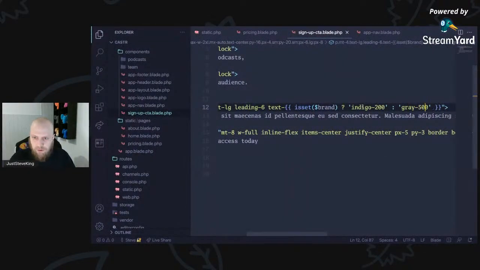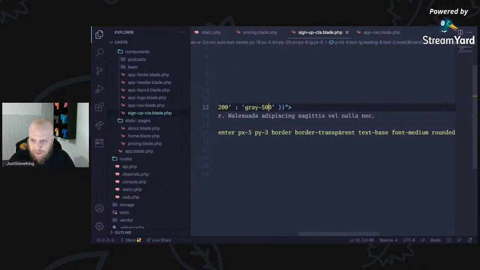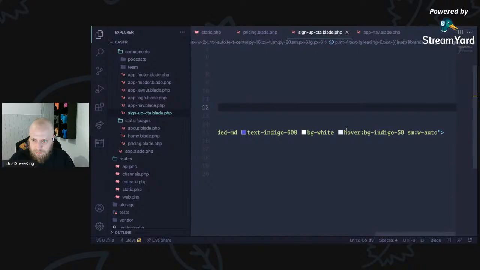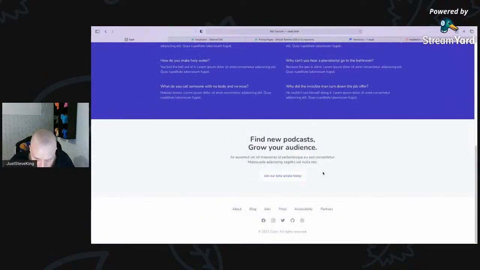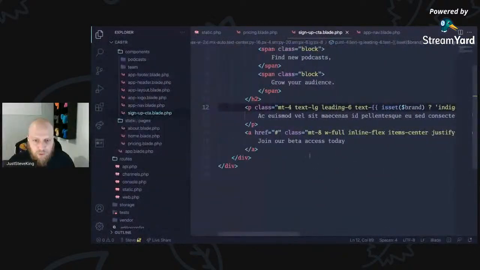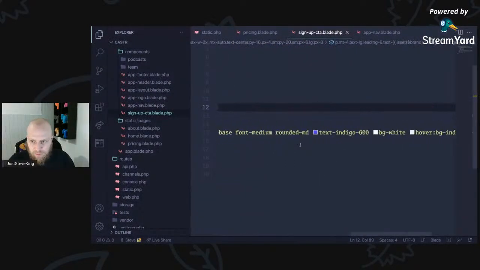Gray 500 there. And then probably the same down here. Text like that. Ooh. This button might be a funny one. We might just have to keep the button the same or not. Okay, let's have a look. So we've got ahref text.